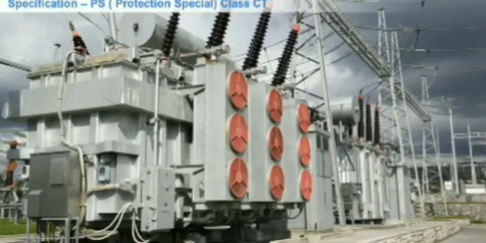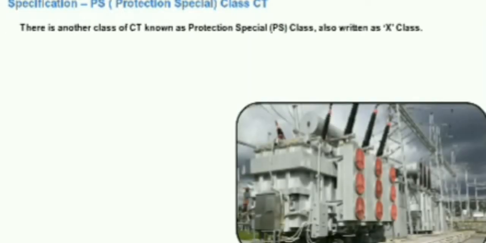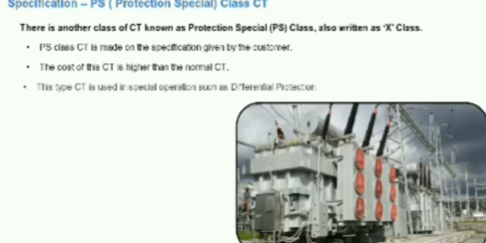In the previous screen, we have learned about the protection type CT class and measurement type CT class. Apart from these two, there is another class known as the protection special PS class. This is also written as X class. PS class CT is made on the specification given by the customer. The cost of the CT is higher than the normal CT. This type of CT is used in special operations such as differential protection.